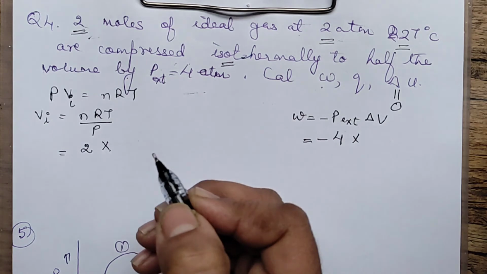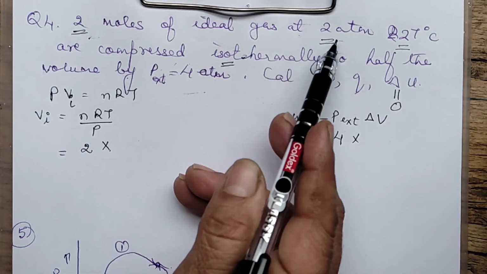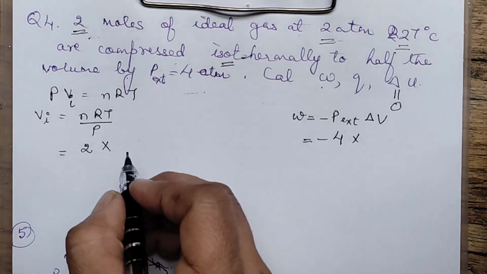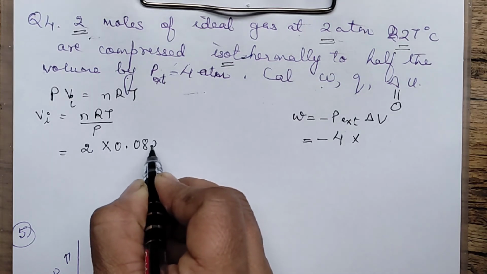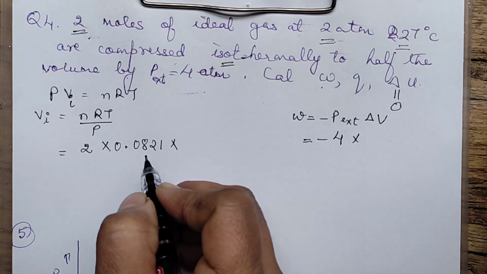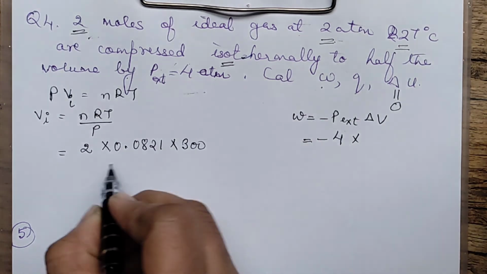The R value we can also substitute. Everything is given in atmosphere, so let us find the volume in liters only. So we will use the value for R as 0.0821. And the temperature is given in the question as 27 degrees, which means 300 kelvin.